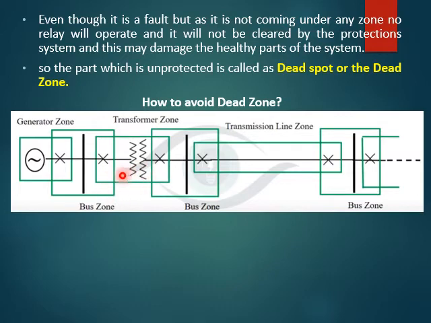So as I said, if the fault occurs in this part, the circuit breaker of the transformer as well as the circuit breaker of the generator zone is going to trip. So it says that more circuit breakers get tripped than the minimum necessary to disconnect the faulty part. So this is how the protective zone works, and we are trying to avoid the dead zone.